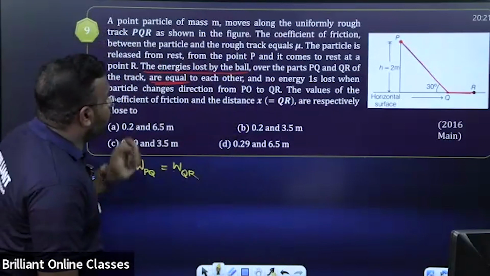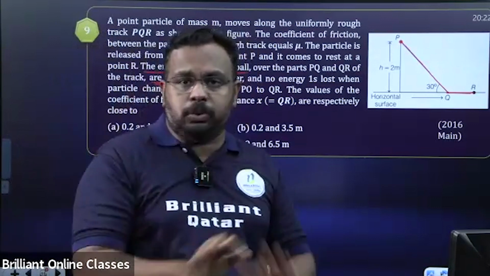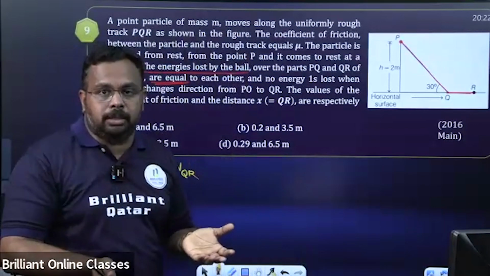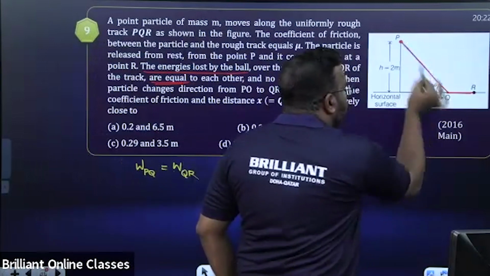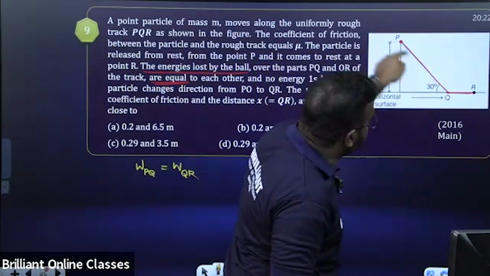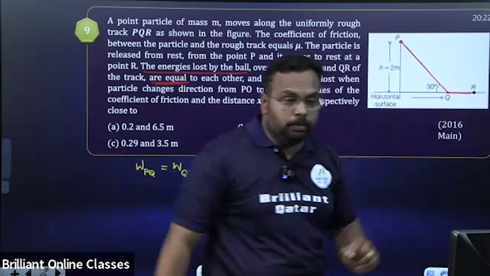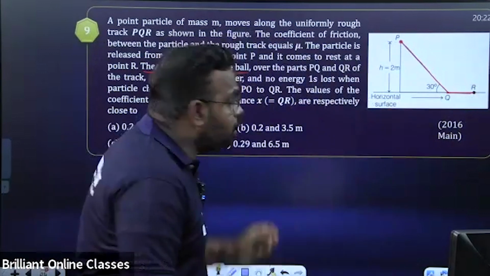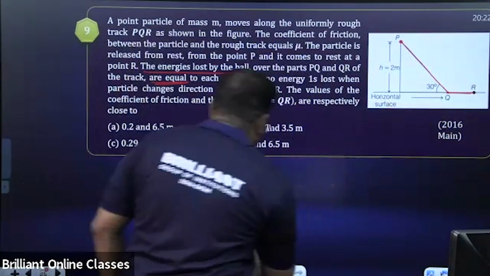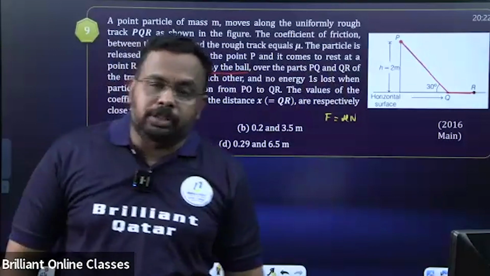Yeah, right. Now, work done for PQ. Be very careful. See, I'm not using any idea which you don't know. Everything is a concept which we studied in our class only, but it's how you are applying it in a particular situation. So here, how can you find work done? Work done is force into displacement. Displacement is the length from P to Q, that we will calculate. Force is which force? Tell me, which force is acting here from P to Q? It is friction only. So to calculate the work done, we should have an idea about friction. What is the friction formula? Friction F is equal to mu N. You know that force of friction is equal to coefficient of friction into normal reaction.